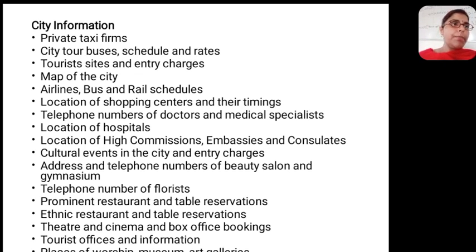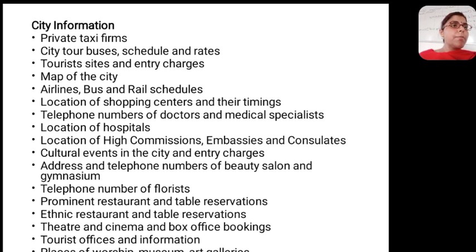So for the foreigner guest, the high commissions and embassies are in the metro cities, basically in Delhi. We don't have them, but we have their representatives. So we should have their telephone numbers and addresses, so we can directly call them and contact them in case of any need of foreigners.